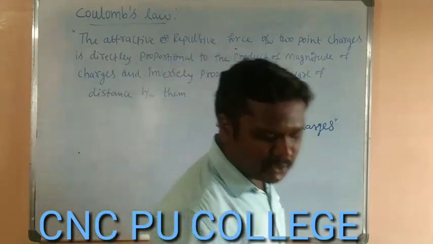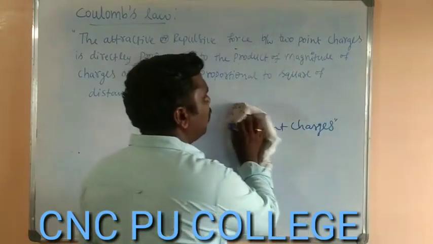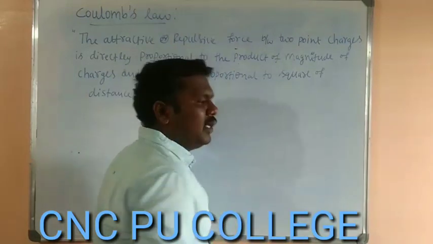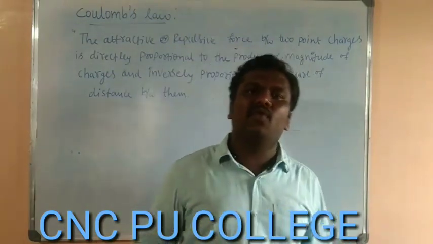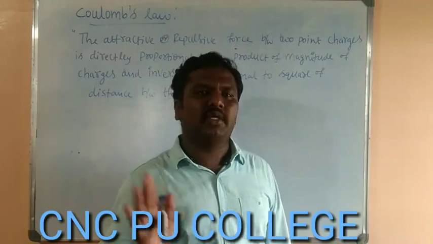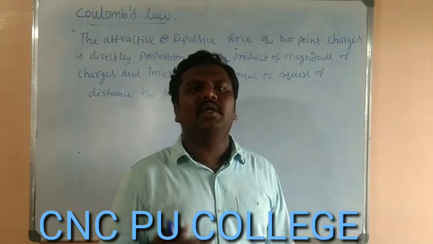Now the statement of Coulomb's law is very important. It gives the force of interaction between the two charges. It may be an attractive force or a repulsive force.